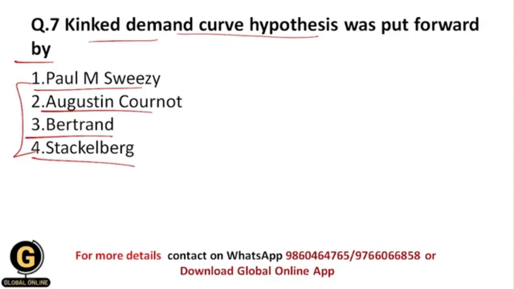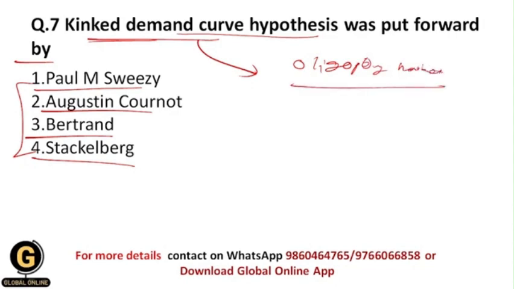Basically, this kinked demand curve illustrates the interdependence of firms in an oligopoly market. So there is an oligopoly market, and by using this curve we can illustrate the interdependence of firms in this market. And there is a kink at the level of the prevailing price. There is a kink because there are certain reasons behind it. So what are those reasons?